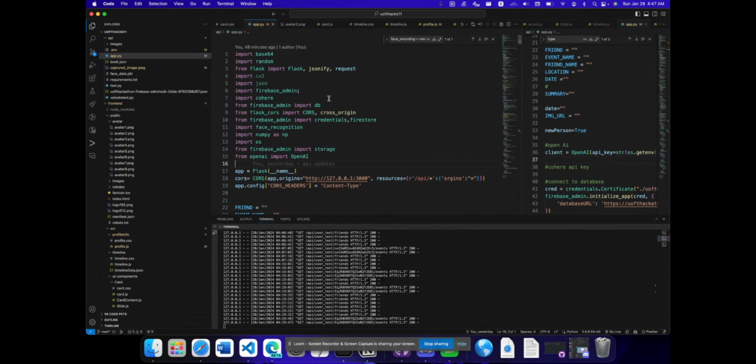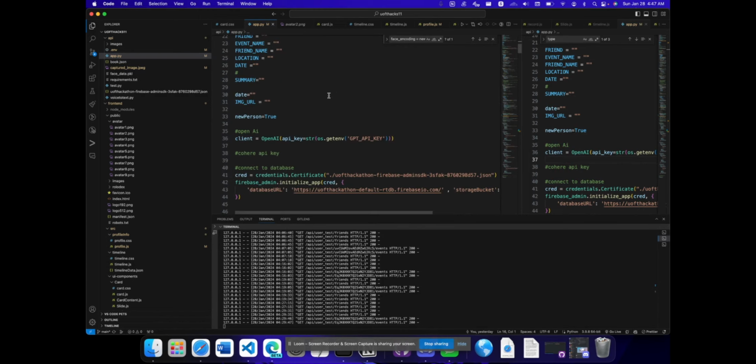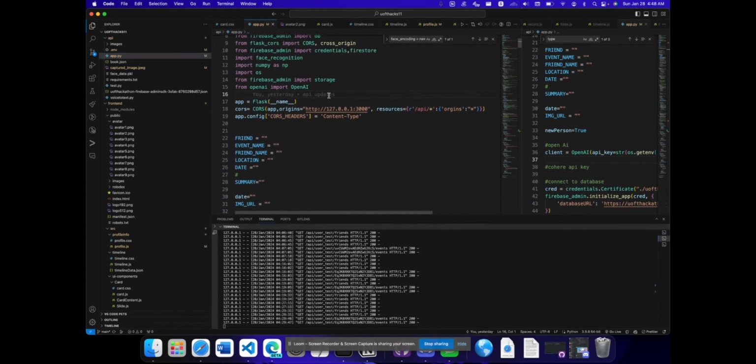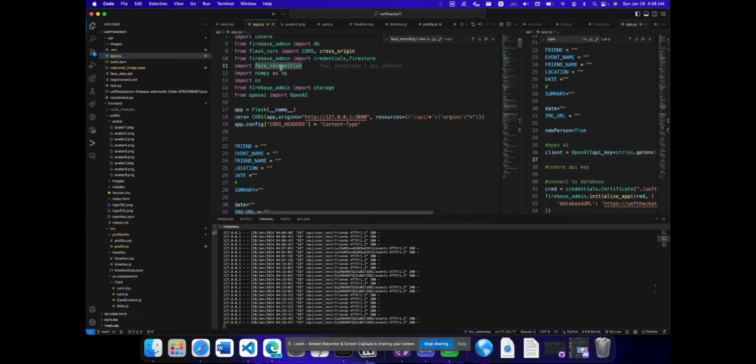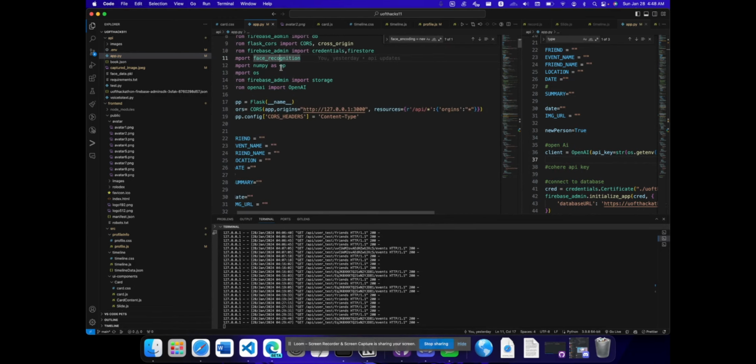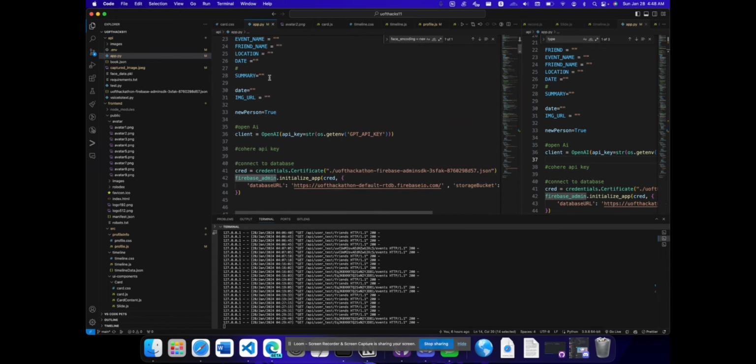I'm primarily using Flask to handle the GET and POST requests. We're also using face recognition to get people's faces and then identify them. As well, we're using Firebase for our storage system. So we're storing people's information such as their events, their name, and their face as well.